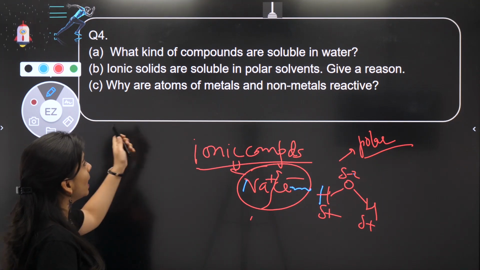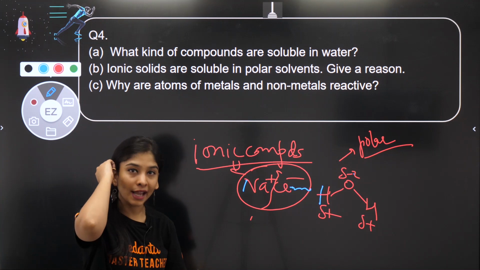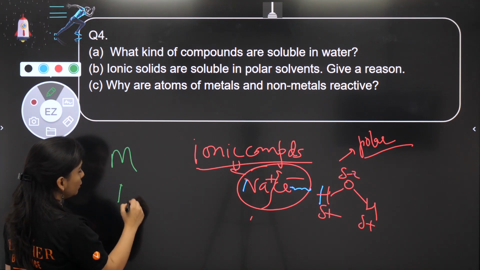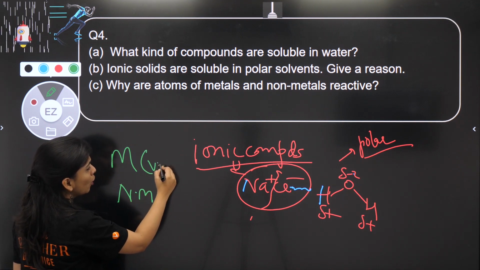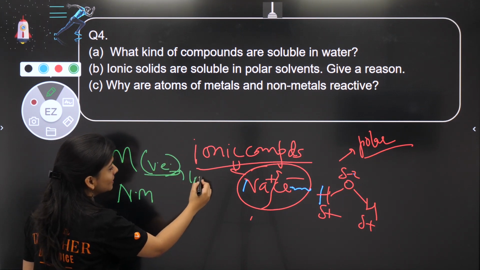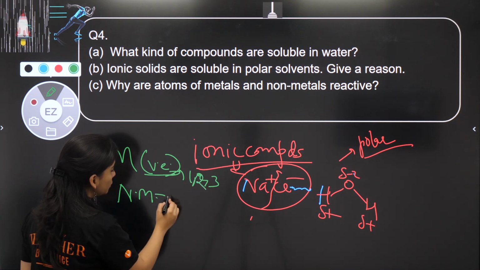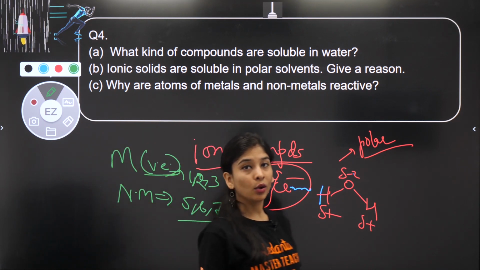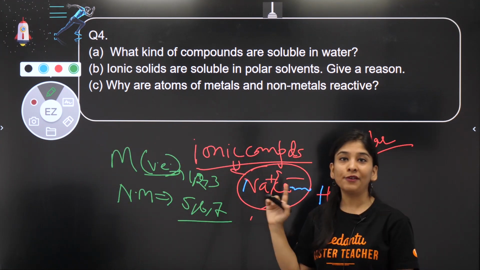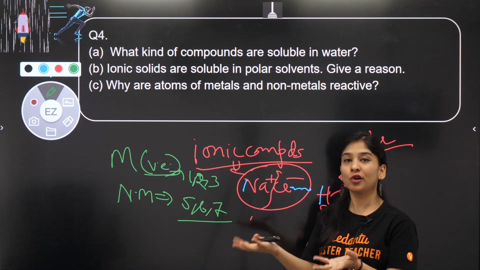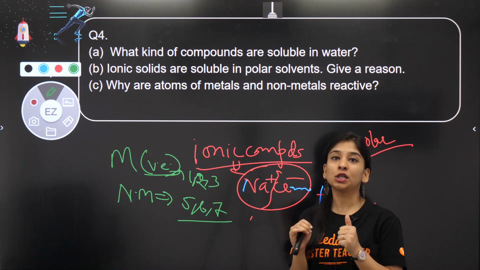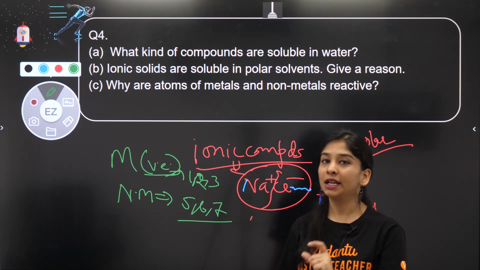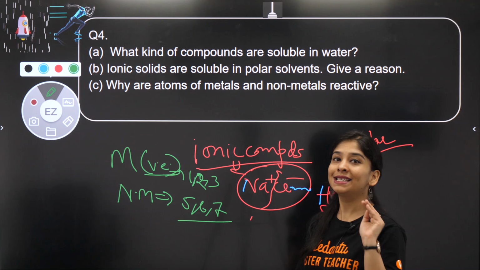Right. Next, why are atoms of metals and non-metals reactive? Very good question. So if I talk about metal and non-metal, as I already told you, valence electrons in case of metals are 1 to 3 and non-metals are 5 to 7 in general. Okay, that means we know that every substance would be stable if it loses or gains electron. Why? Because it wants to become stable by attaining octet rule, which is having 8 electrons in the last shell, which provides stability.